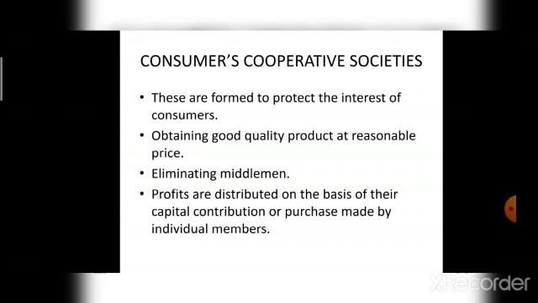What is consumer cooperative society? Consumer cooperative societies are formed to protect the interest of consumers and it helps to eliminate middlemen. How the profits are distributed under consumer cooperative society? The profits are distributed on the basis of their capital contribution or purchase made by individual members.